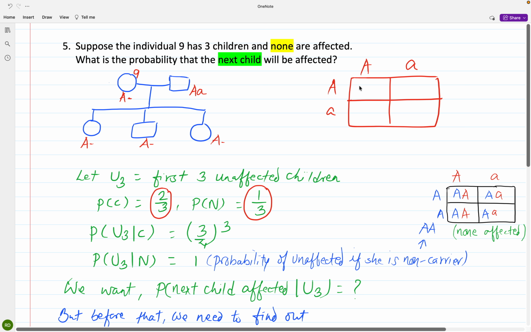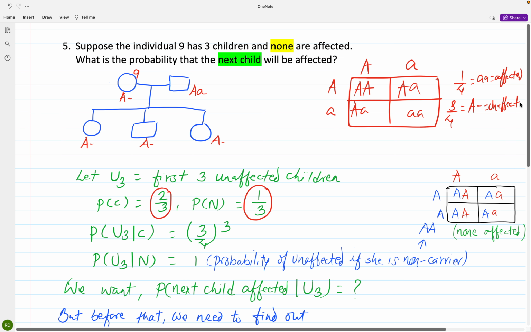So if both parents are carriers, then 1/4 of individuals will be affected, and 3/4 will be unaffected.